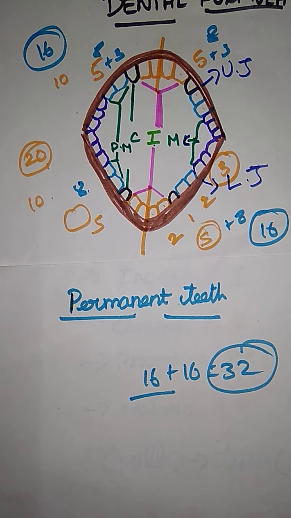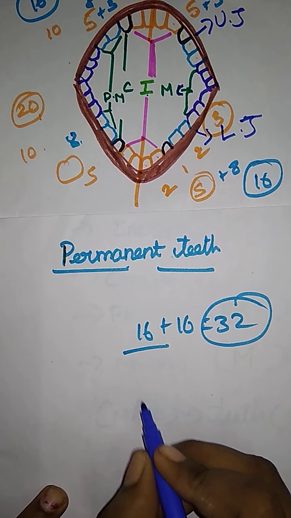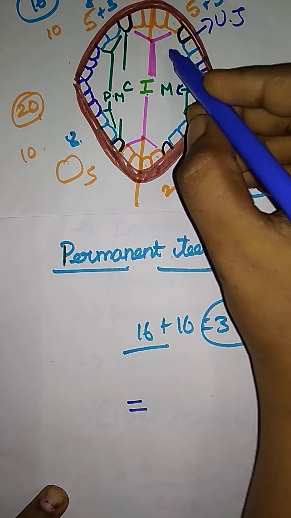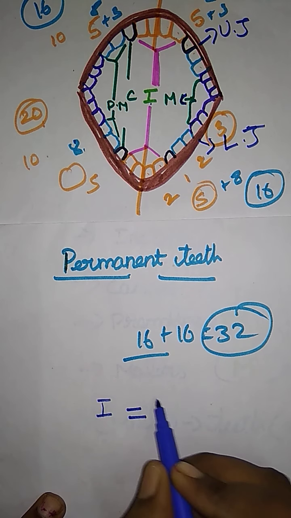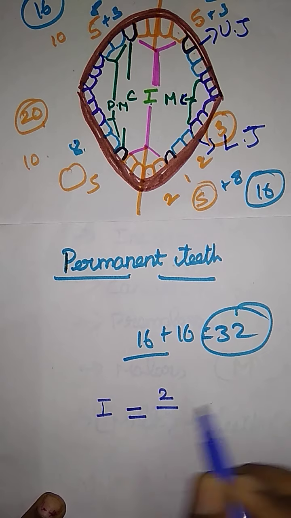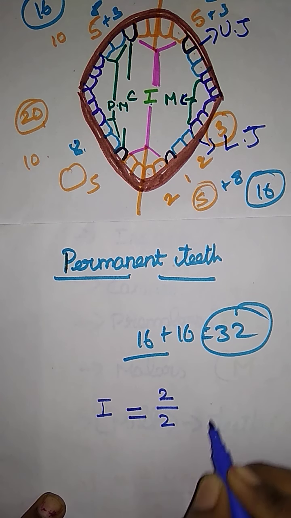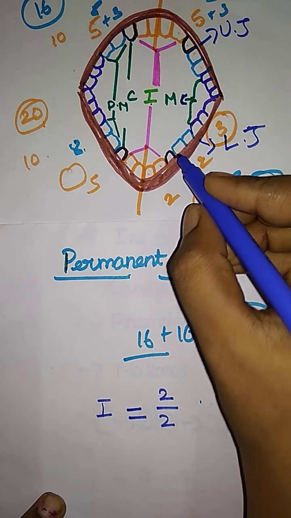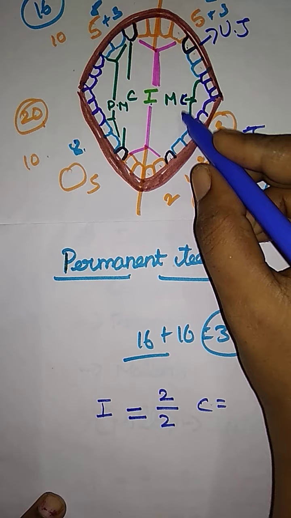Let me write the formula for permanent teeth. First, same like that, take one half of the jaws, the upper side. First 1 2: the incisors are 2, and in the lower jaw the incisors are 2. Next one is canines. How many? 1.